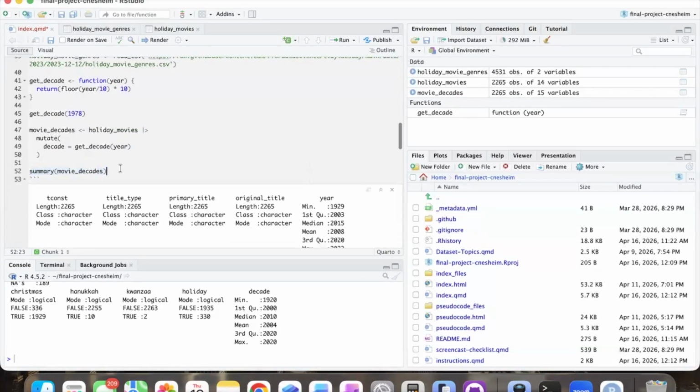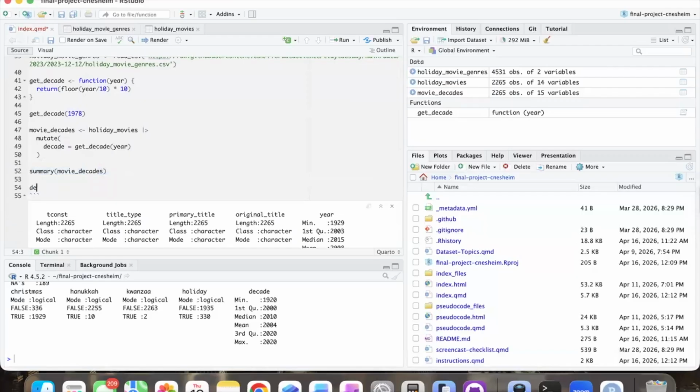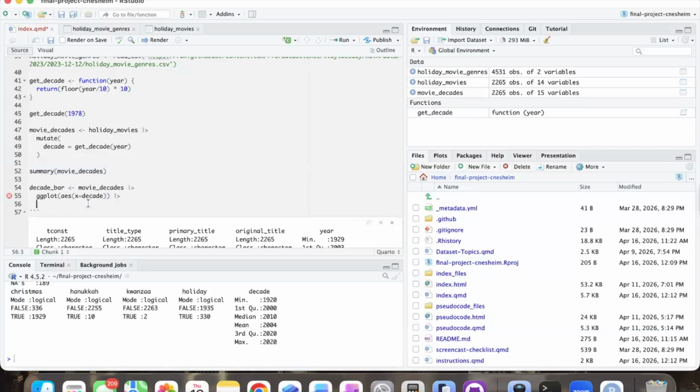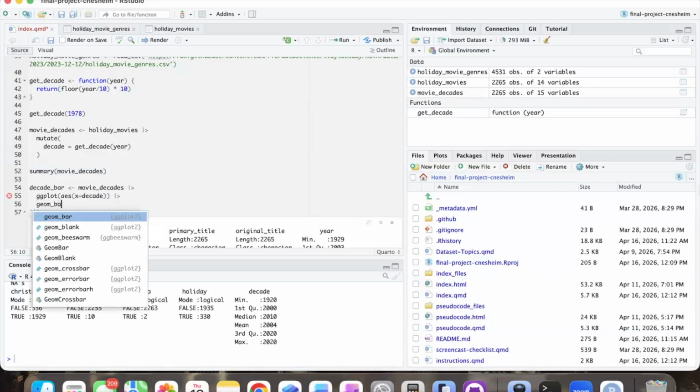But first, let's visualize what we're seeing here. So we're going to create a bar chart. Let's do bar chart, decades. It already has our data because we're piping it here, so we don't need to put data as one of the arguments. And then our variable that we want to see in our bar chart is the decade. Then we're going to add a geom bar.